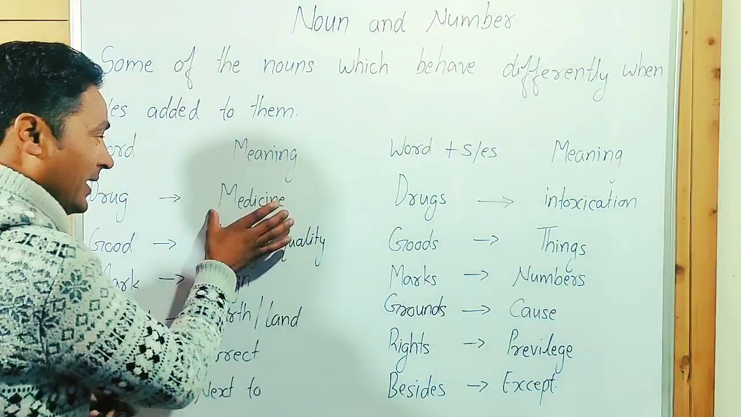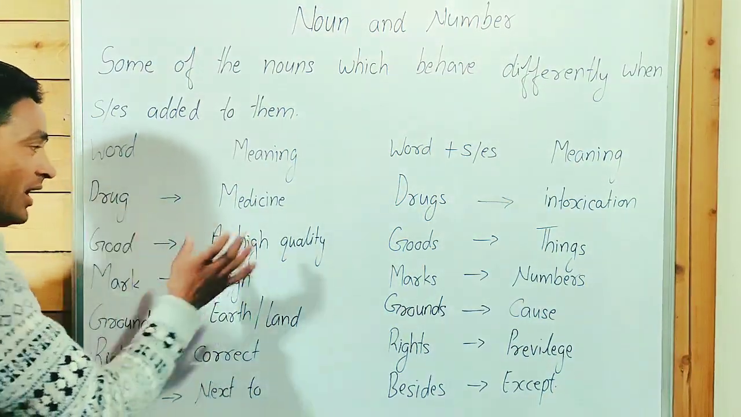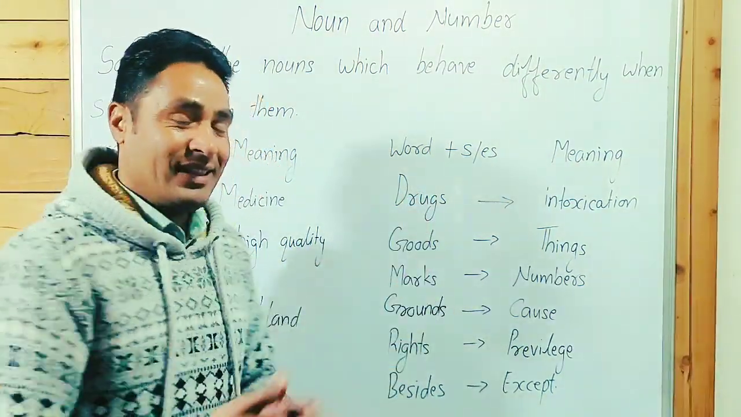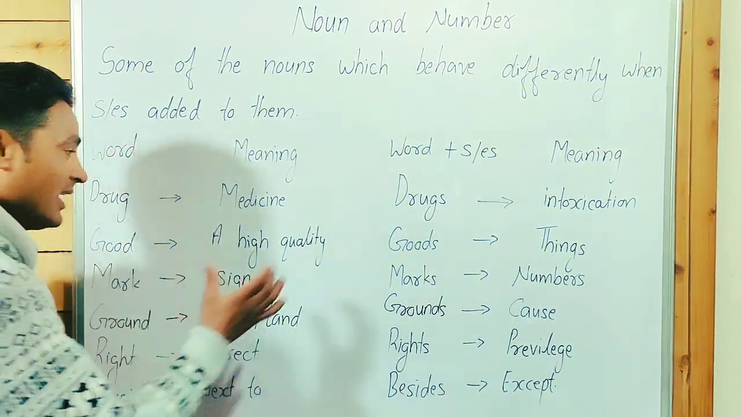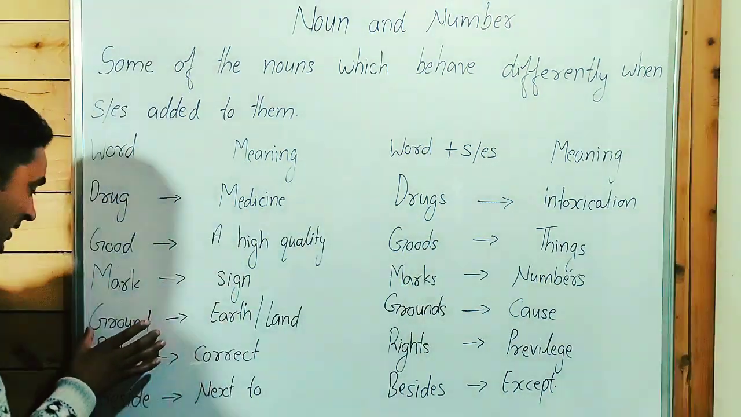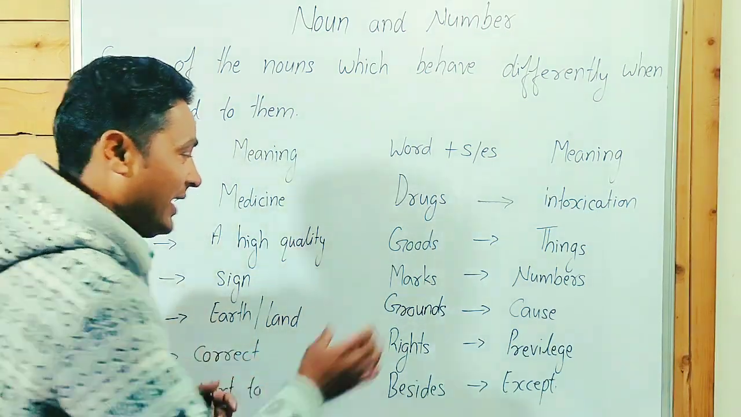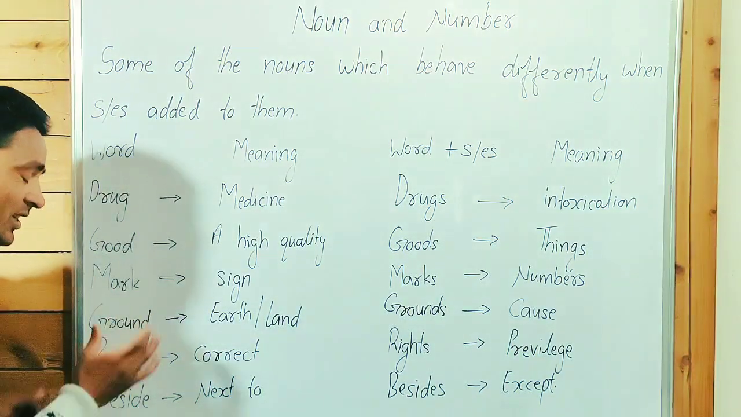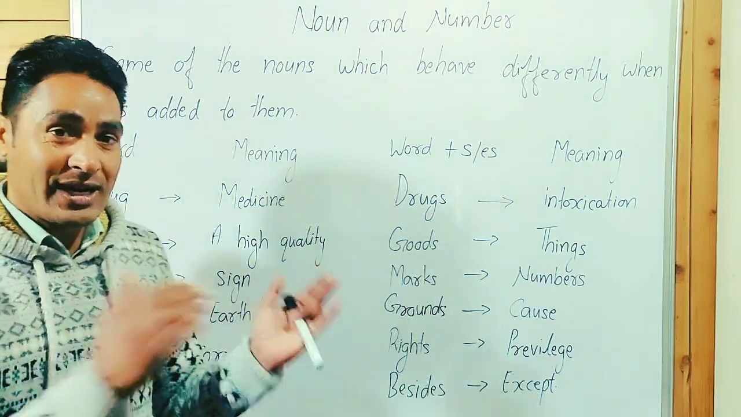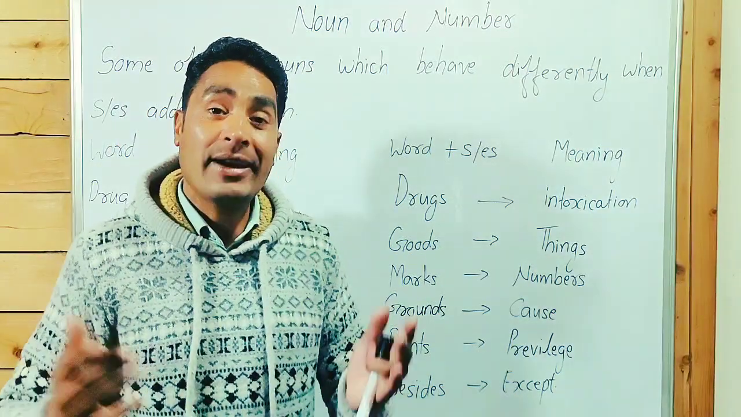Good, an adjective, means high quality. Goods means things. Drug is medicine; drugs means intoxication. When we talk about mark, it means sign; marks means numbers. Ground means earth, land; grounds means cows. Right means correct, and also the right side as opposed to the left side. When we talk about rights, it means privilege, human rights.